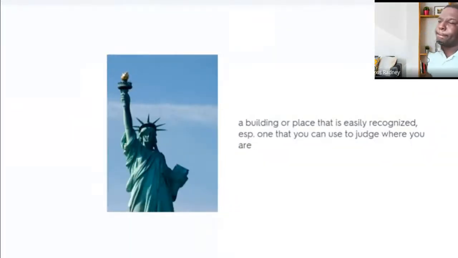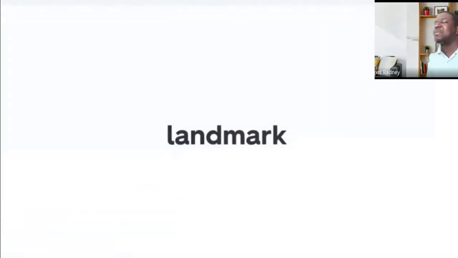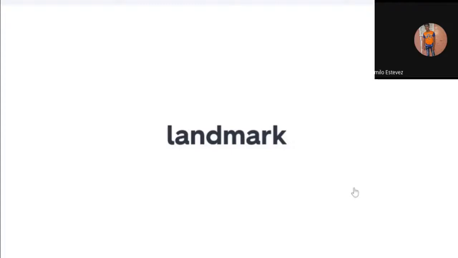A building or place that is easily recognized is one that you can use to judge where you are. Landmark. Excellent. A landmark is a building that you can recognize a place by. For example, what building can you recognize as the Dominican Republic? Who can tell me? What's Santiago's landmark?